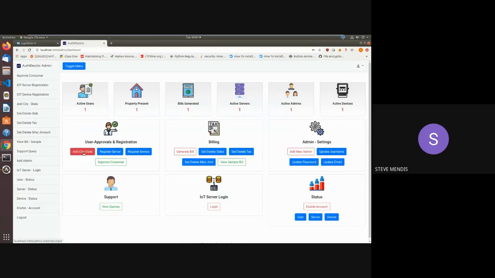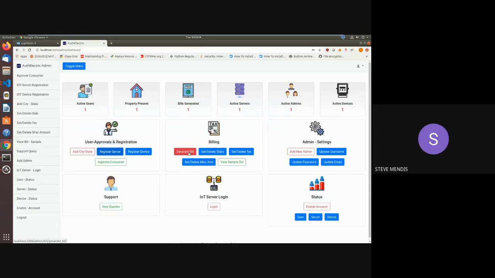He can add a new city or state where he wants to get new customers. He can also add a new server, a new device. Also, he can approve a new consumer, because if someone wants to register his new electricity meter, the approval comes to the admin side, and once the admin approves it, only then his system is activated. For now, we have kept one active user, or active property device, and an active server.